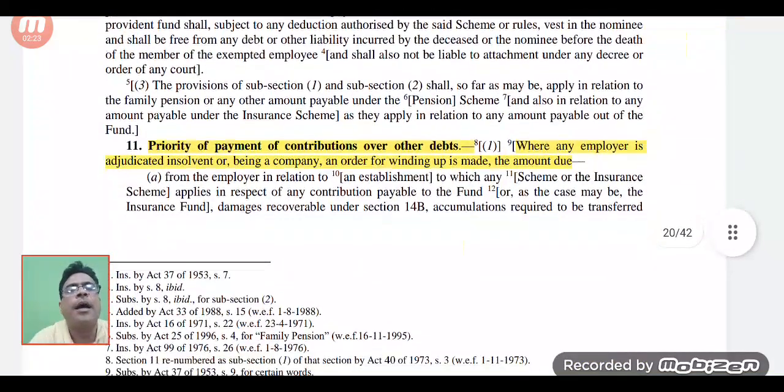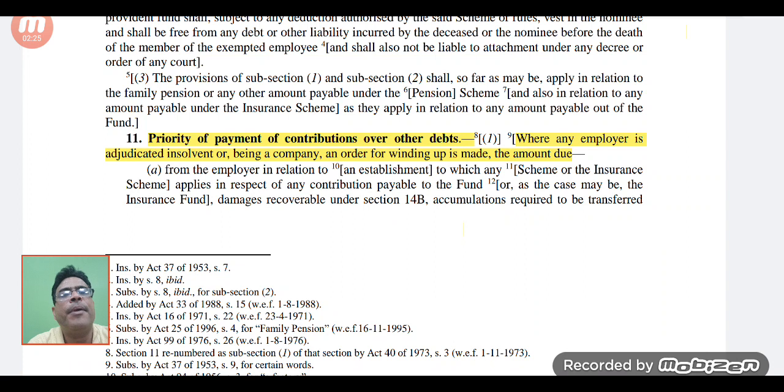Then section 11 talks about priority of payment of contributions over other debts. Students, in this section it has been said that if any employer gets insolvent, or is going for winding up of his business, even in that scenario, whatever resources he presently has, he has to first settle all the contributions related to these benefits.